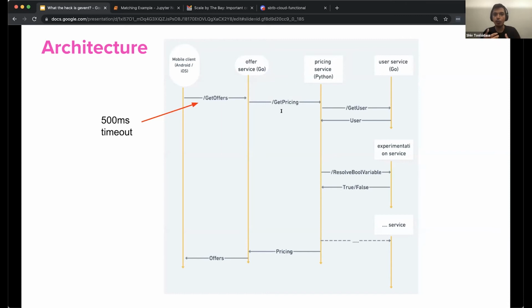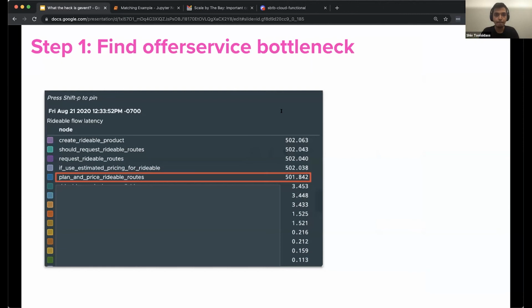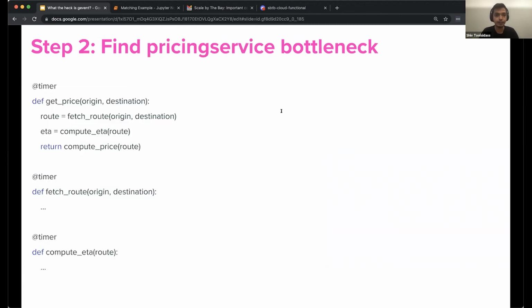For the first case, you may be wondering, why don't you cache these modes? Unfortunately, this feature wasn't available in our platform at the time for various reasons, so it wasn't something we could do. So we decided to dig in a little bit into our metrics, and we found that the bottleneck for this high request latency was the call to pricing service. Pricing service is a fairly large Python microservice that houses hundreds of different endpoints which are a mix of CPU and IO heavy. We had now finally narrowed down the offending call, and so this was a pretty useful exercise.